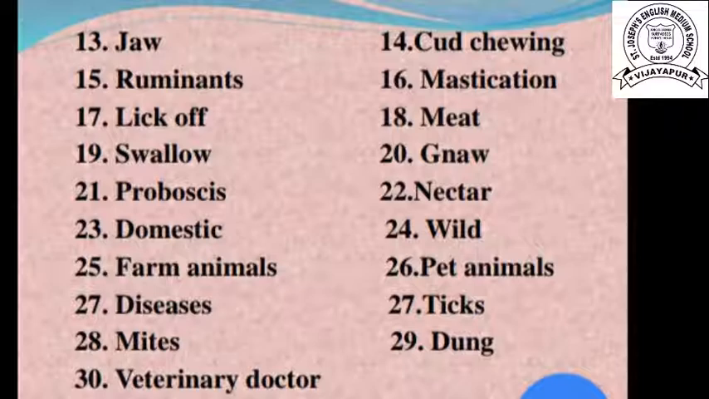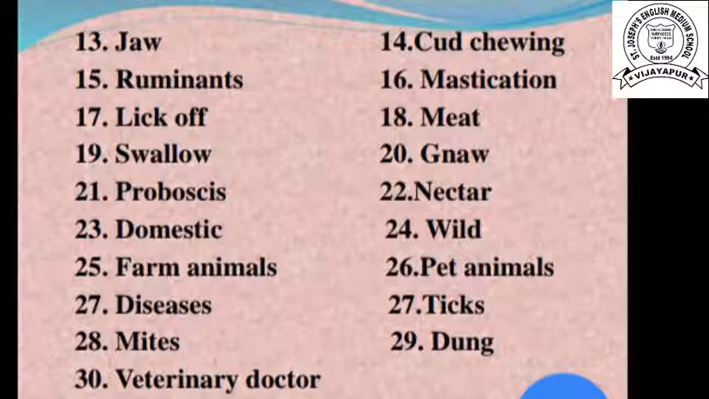Now 23rd, domestic. The animals which live around us, these are domestic. Now 24th, wild. Wild means those who live in a forest. These are the wild animals. Now 25th, farm animals. The animals which are reared for their products, for example milk and eggs. These are farm animals like goat, sheep and cow.